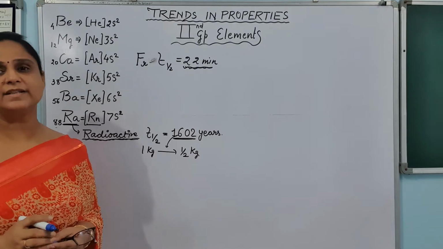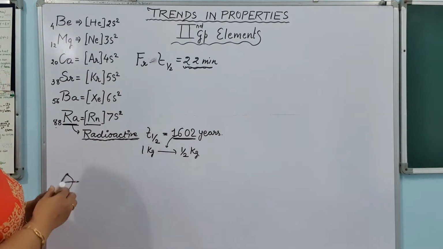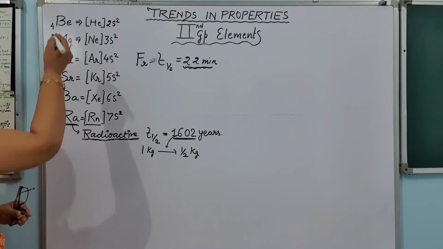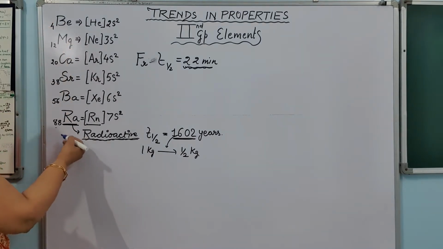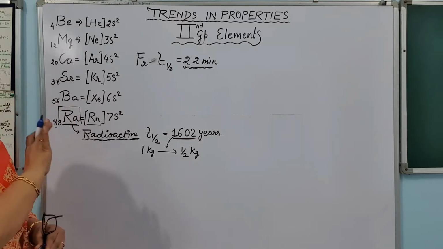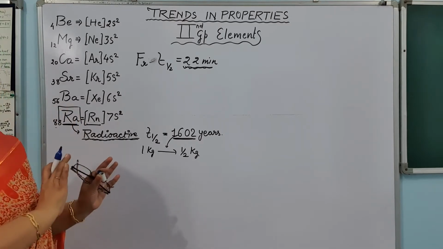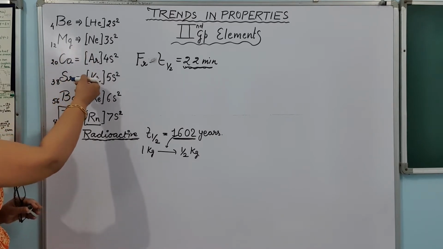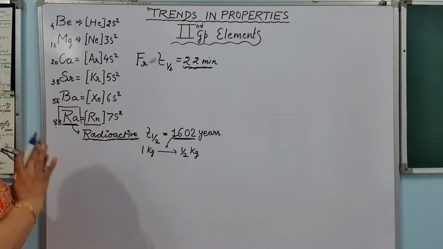So we are not discussing the radioactive elements here. But I am telling you here, this is the last element and this is the first element. This is the smallest one. This is the biggest one. We will not be talking about the radium क्योंकि it is radioactive in nature. So we will be keeping it apart. We will not discuss it. Now next one is magnesium, calcium, strontium and barium. This we will be talking about.